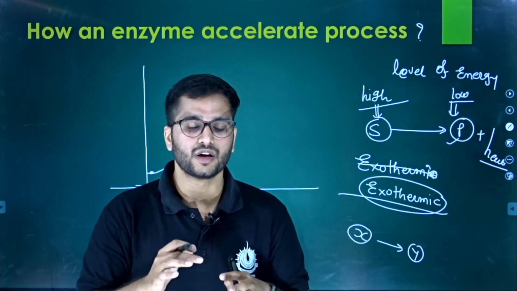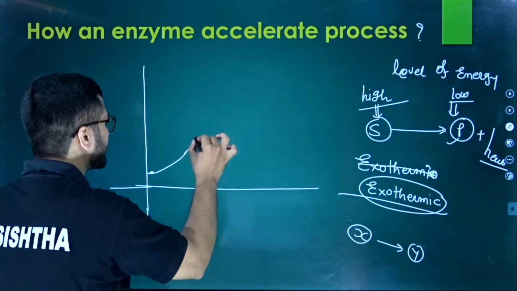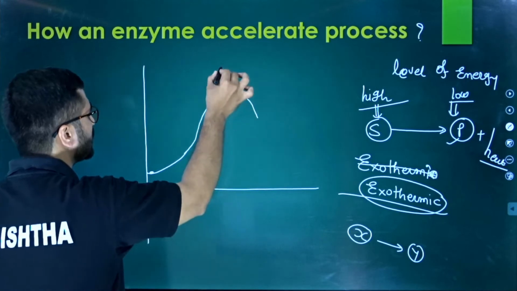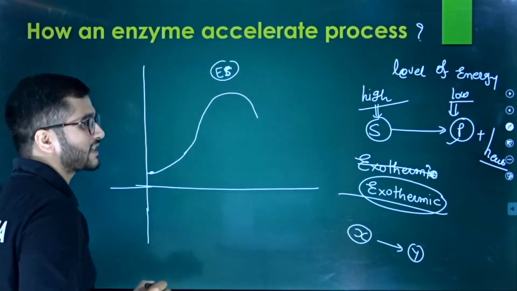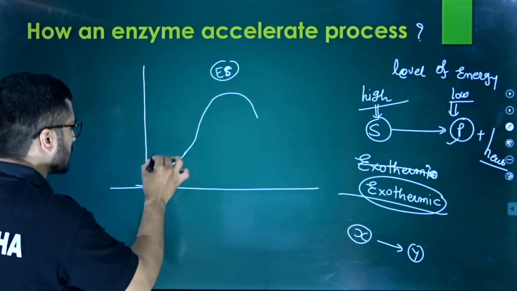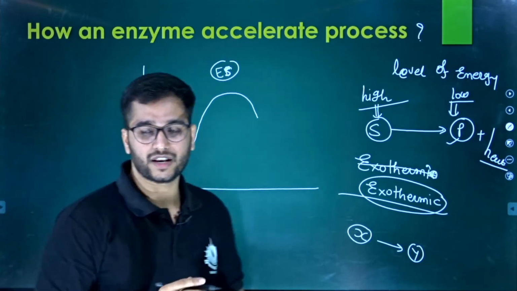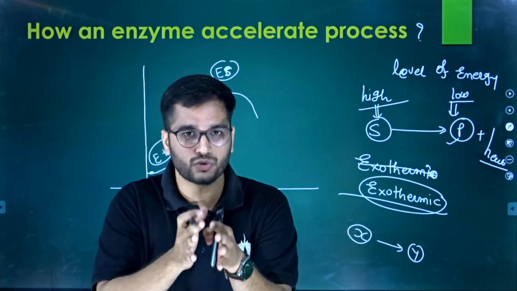Are you getting my point? We have to give a little amount of energy. So when we give energy, the process reaches the place where the enzyme-substrate complex is formed. At this place, what happened? Enzyme and substrate are joined. They are starting to bind, starting to react.